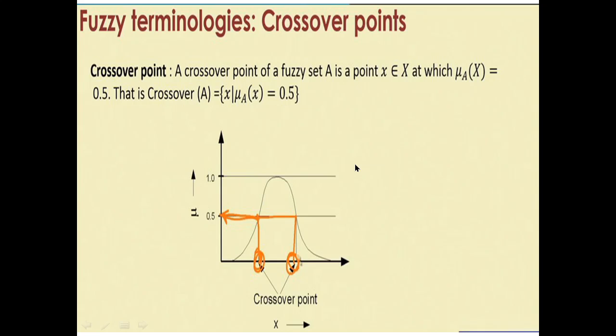Next are crossover points. A crossover point of a fuzzy set A is a point x belonging to X at which the membership degree of x is equal to 0.5. That is, crossover of A is the set of x such that the membership degree is equal to 0.5. So the crossover point of a set has membership 0.5. It means if an element belongs to the set A and its membership degree is 0.5, then it is a crossover point.